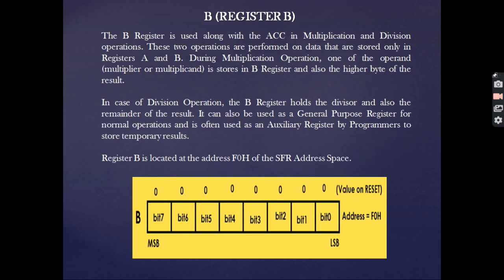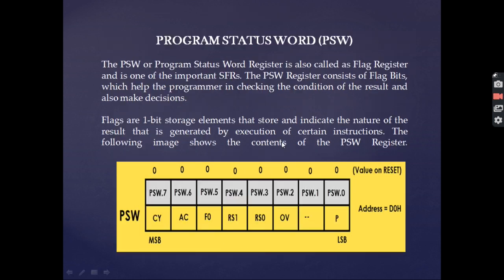It can also be used as a general purpose register for normal operations and is often used as an auxiliary register by the programmer to store temporary results. This is the structure of the 8-bit B register.